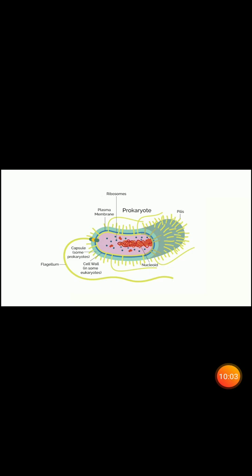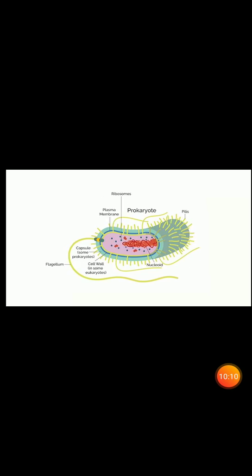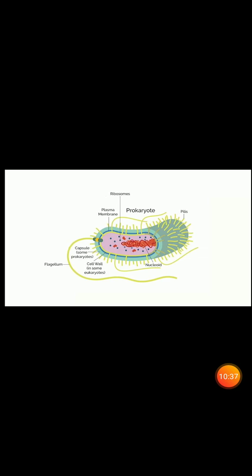This is the structure of a prokaryotic cell. Prokaryotic cells contain ribosomes, but they are smaller in size. They are 70S type. S refers to the sedimentation coefficient that I told you, na? Okay. Then centrioles, the division centers, are absent from prokaryotic cells.